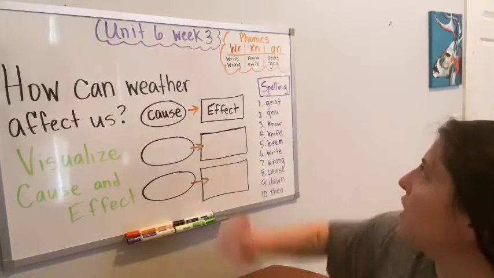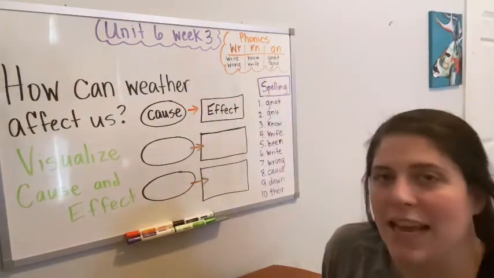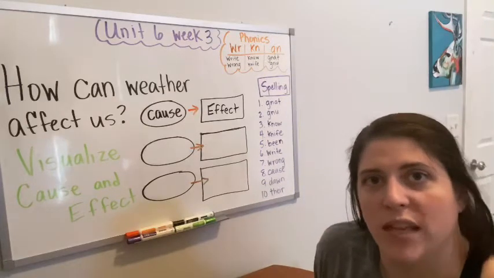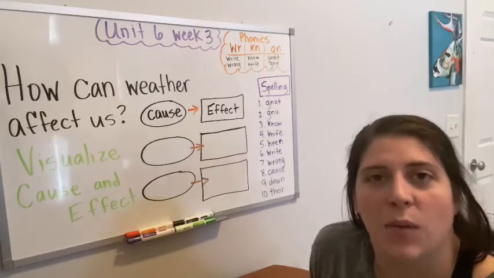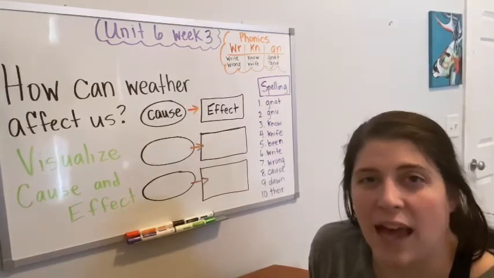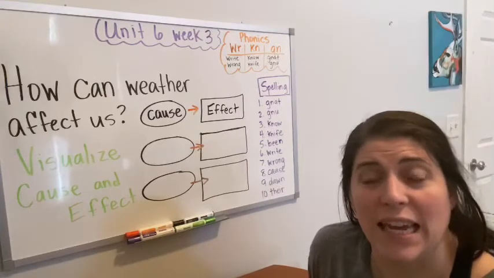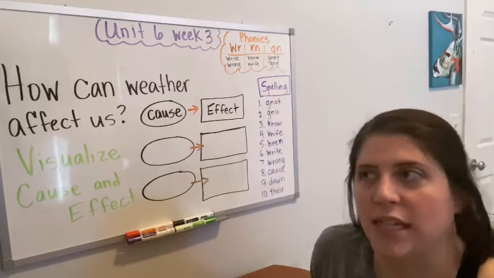And then we've been talking about our ghost letters, WR, KN, and GN. Okay, and those sounds we make. WR just says R, that W is silent. Then we have KN, that is just the N, the K is silent in there. And then you have GN, and GN is just the N sound, that G is silent.